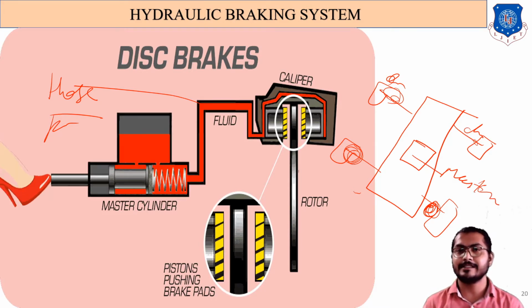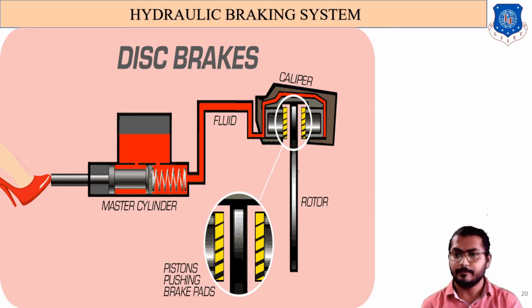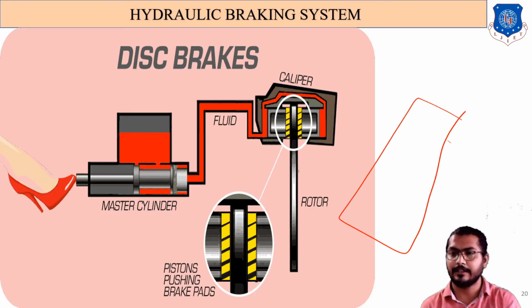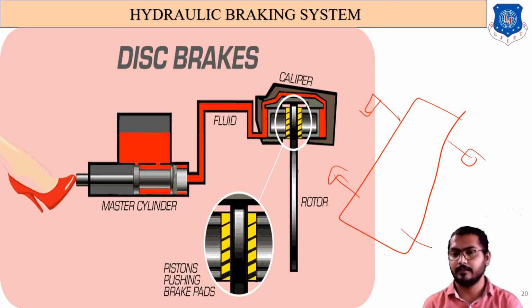Master cylinder is nothing but it creates a huge amount of pressure, which is required to be equally distributed to all four wheels. That is the function of the master cylinder, which distributes all the pressure equally on each wheel. Again, this is our four wheels, and this is a master cylinder which is connected to the brake pedal.